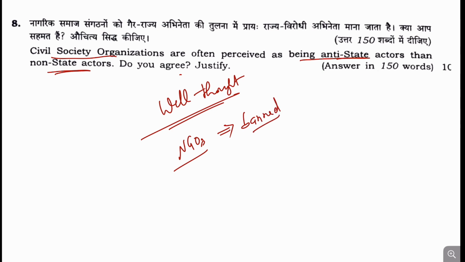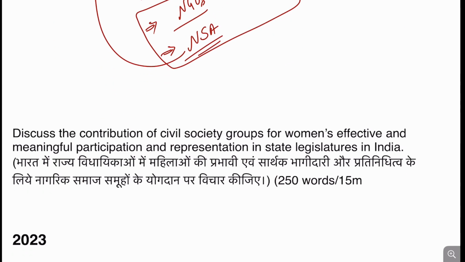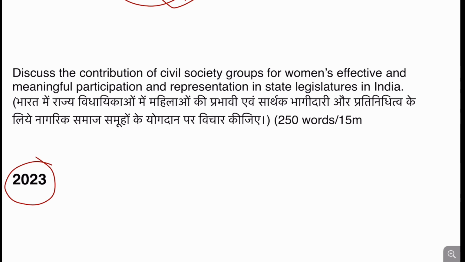Also, previous year, our National Security Advisor gave a statement that civil society organizations are working as anti-state actors in India. So this question is directly derived from that thought process. If we see civil society organization type questions in 2023 also, the contribution of civil society groups was asked for women's effective, meaningful participation and representation in state legislatures.